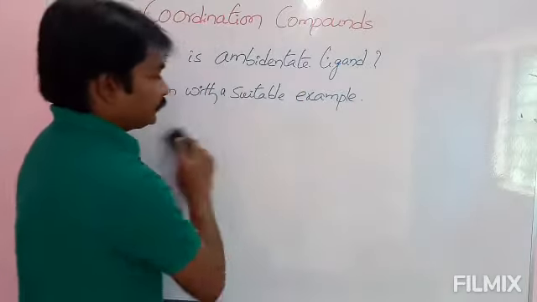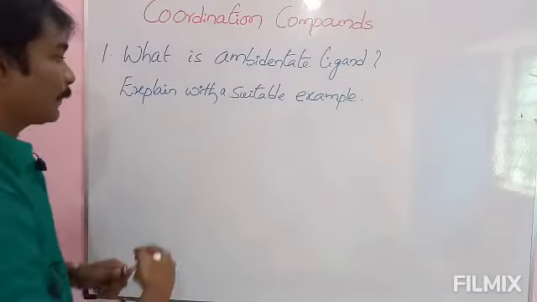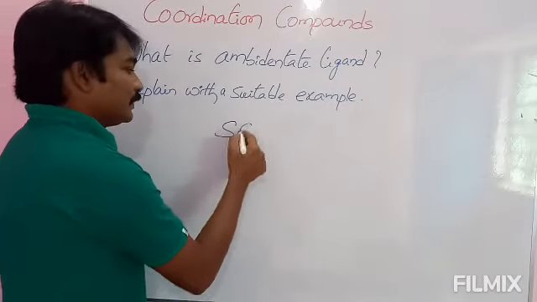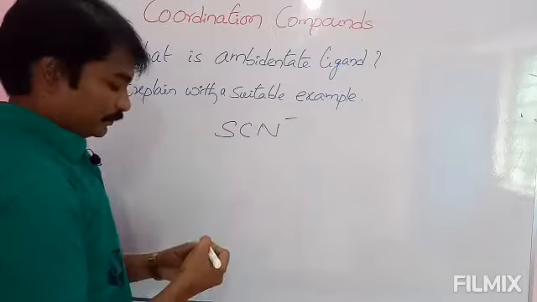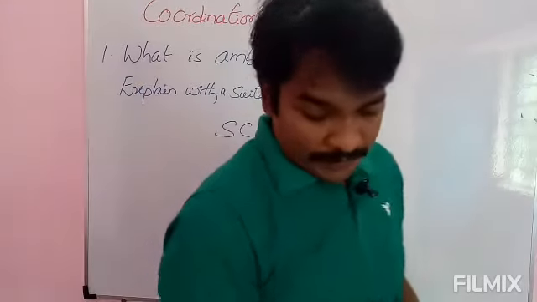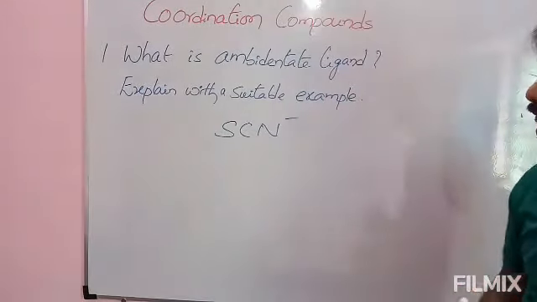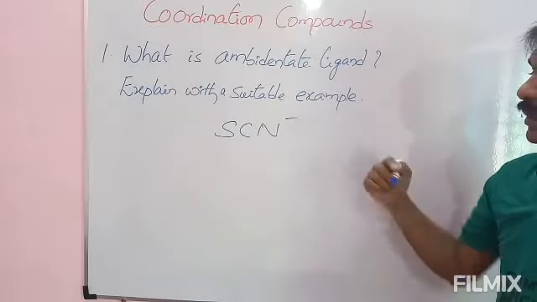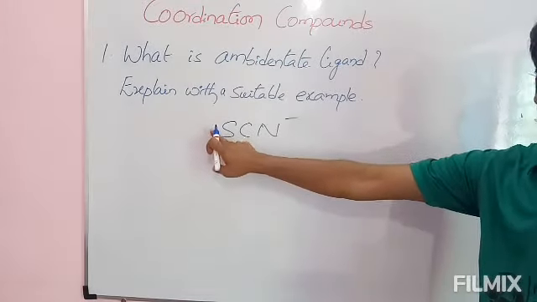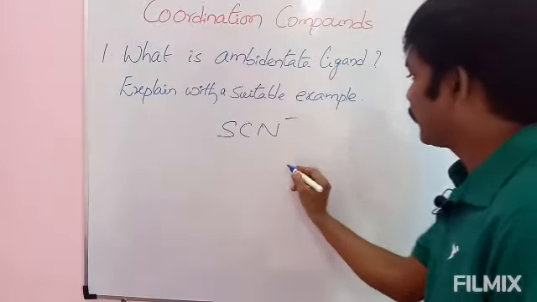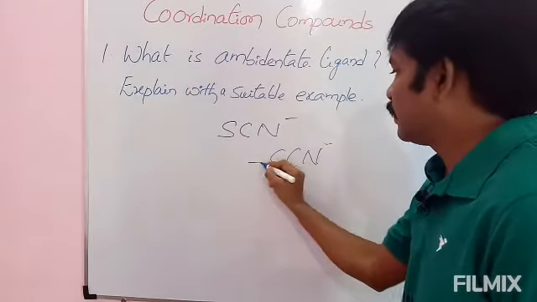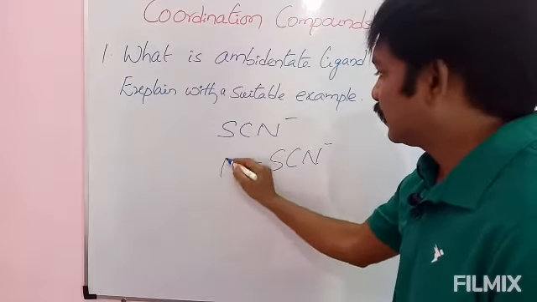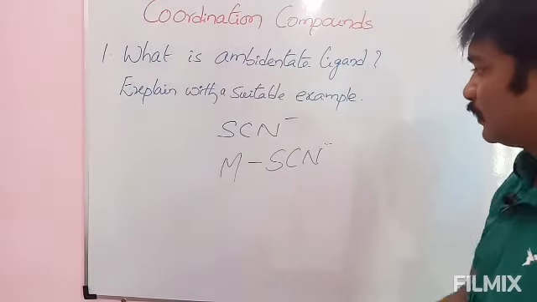SCN minus. See here, in case of SCN minus, M is the central metal atom or ion.